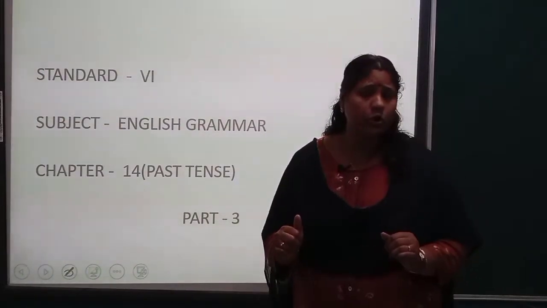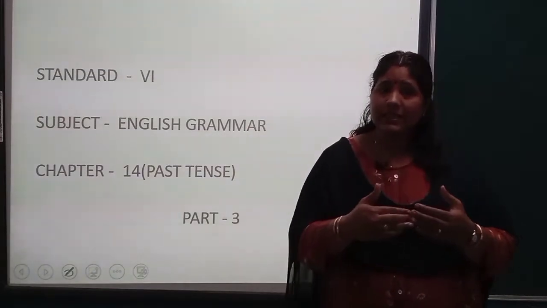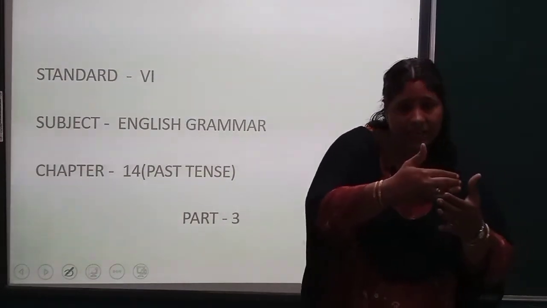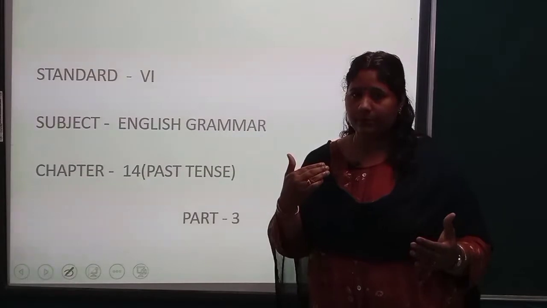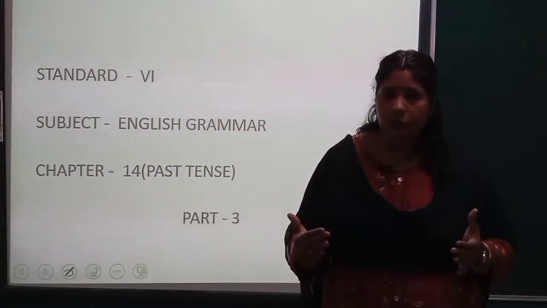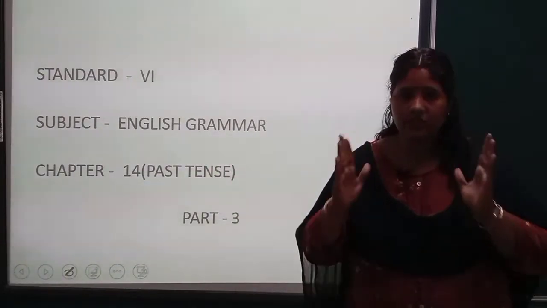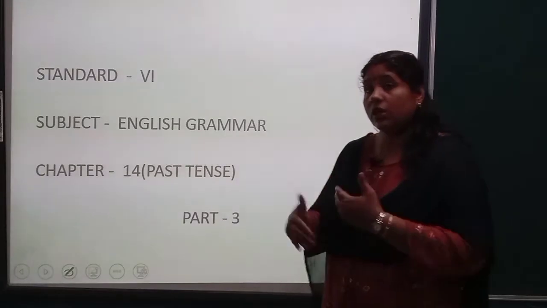Past continuous means an event or incident that happened in the past and continued for a definite time. We add was or were depending upon the subject, plus the ing form of the main verb. Till here we finished. Now let's learn more about it.